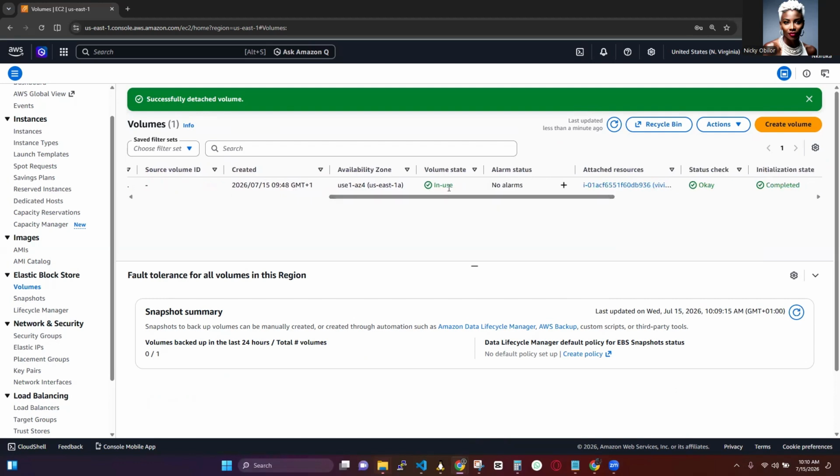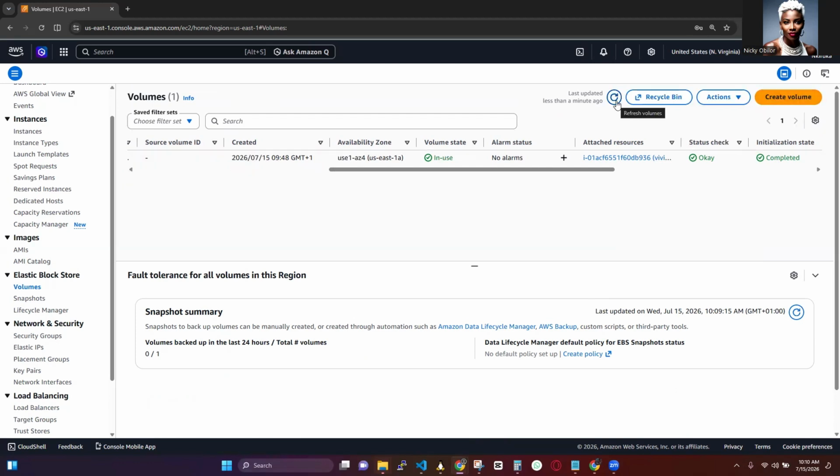But now it's still saying in use. We need to wait for this volume state to say available. Just refresh this button right now. Good. So it says available. So at this point, our server has no hard drive attached.